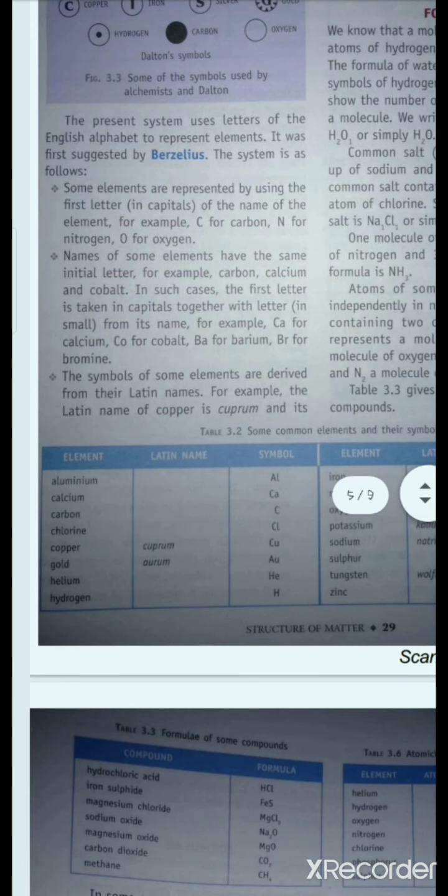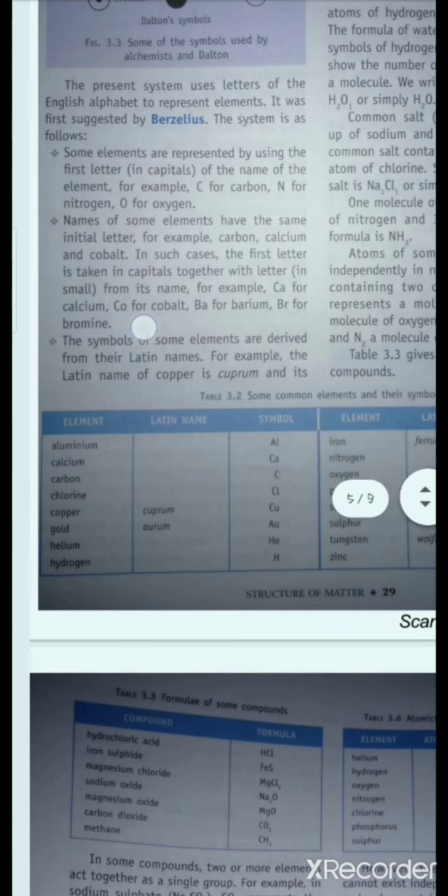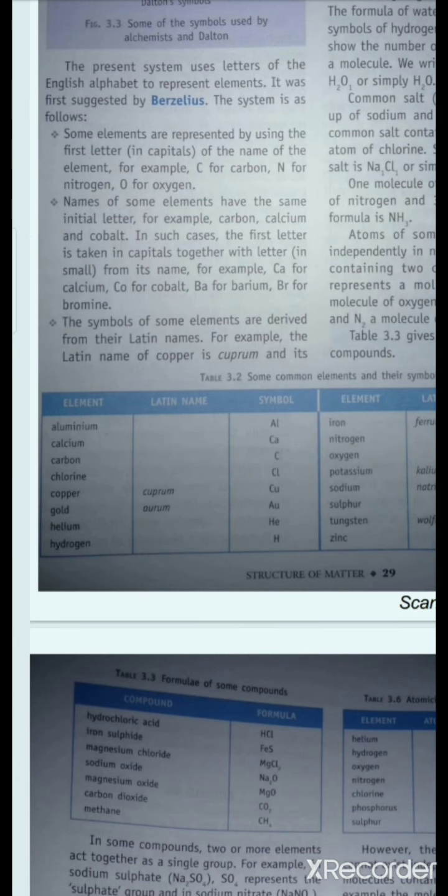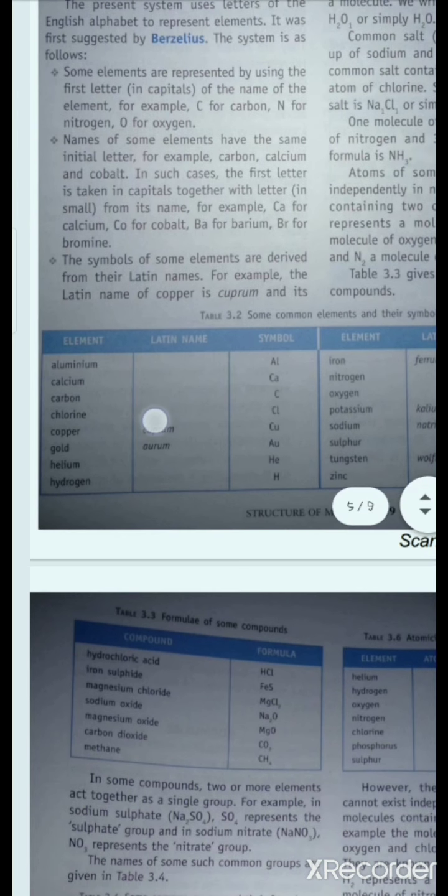In some other cases, names of some elements have the same initial letter, for example carbon, calcium and cobalt. C can be used for carbon, calcium and cobalt. Then how will we distinguish them? In that case we take the second alphabet. For example, in case of calcium we take Ca, and in case of cobalt we take Co as the symbol of the respective elements. So we use Co for cobalt, Ca for calcium, Ba for barium and Br for bromine. Okay, and B for boron.